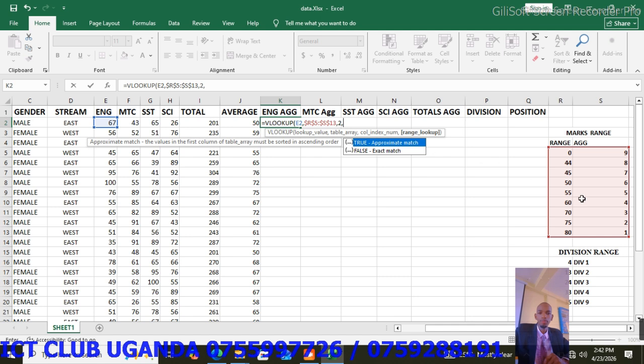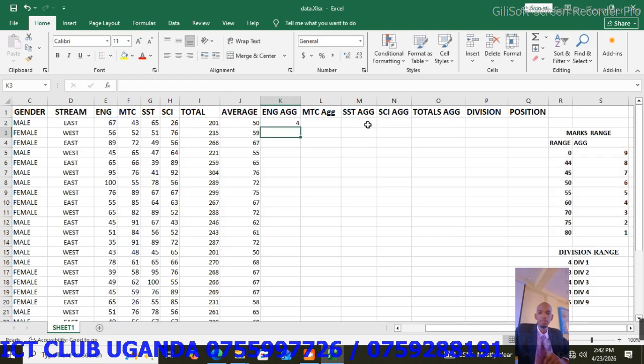If the data we are having is not exact, for example, our marker here is 67, but when you look at our table array, we don't have 67 anywhere. But we all believe that 67 is between 60 and 70. So if you are just approximating, make sure you are using the word true. So we are going to use the word true. And then close the brackets, press enter.